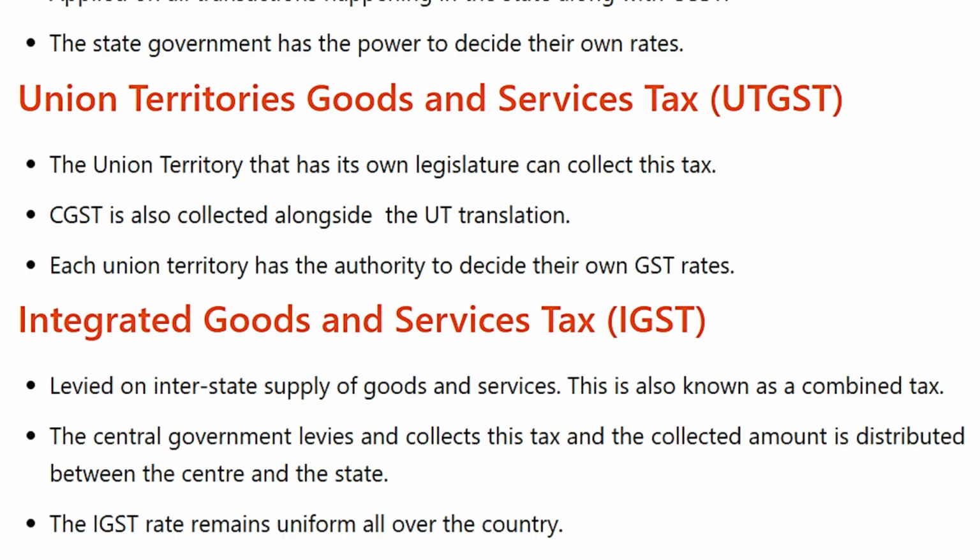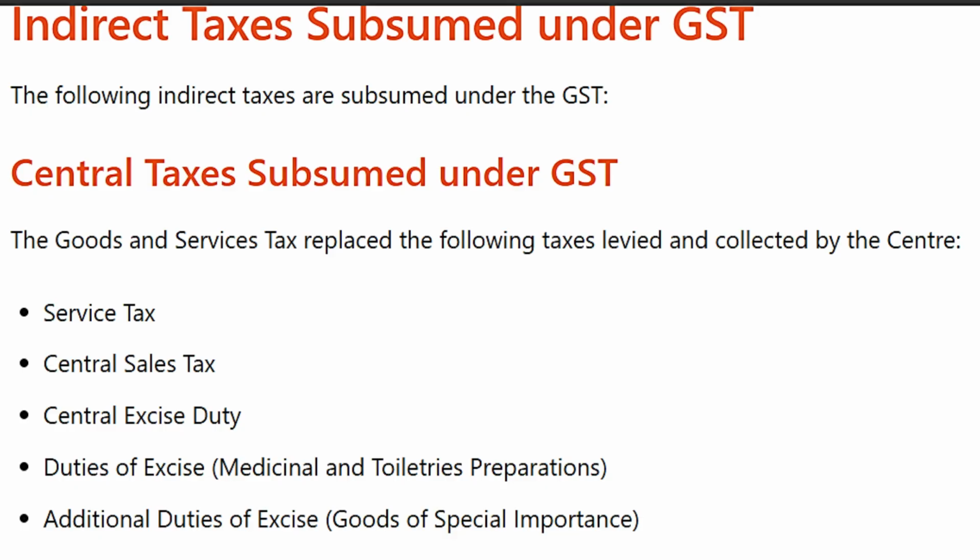Integrated Goods and Services Tax, IGST, is levied on interstate supply of goods and services. This is also known as combined tax. The central government levies and collects this tax and the collected amount is distributed between the center and the state. The IGST rate remains uniform all over the country. Indirect taxes subsumed under GST.